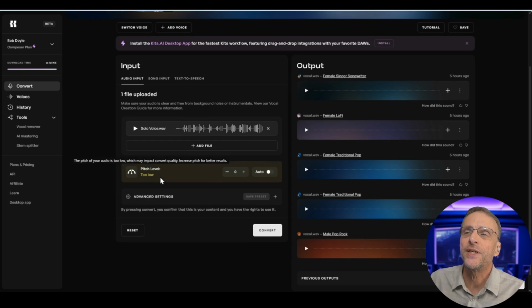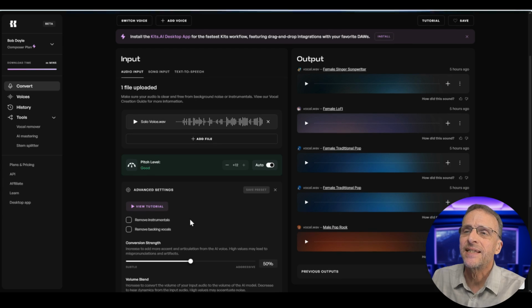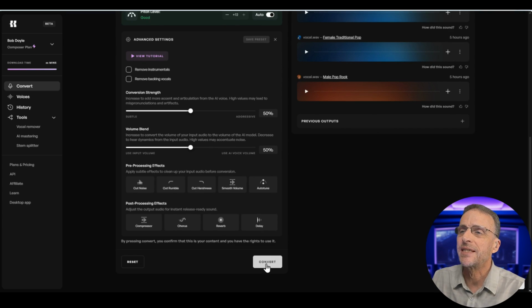It says here that the pitch is too low, which I expected because we are converting from male to female, so I expect to raise it up an octave. They also have the option for auto, which will do it itself. Let's take a peek at the advanced settings, see if there's anything else we need to change. There aren't any instrumentals to remove. There aren't any backup vocals. We can leave everything just how it is. We're going to click convert.